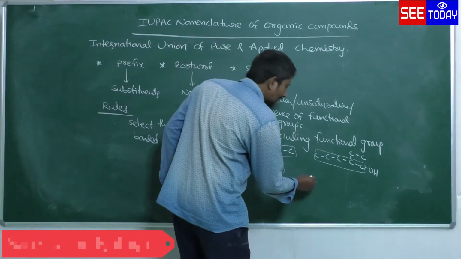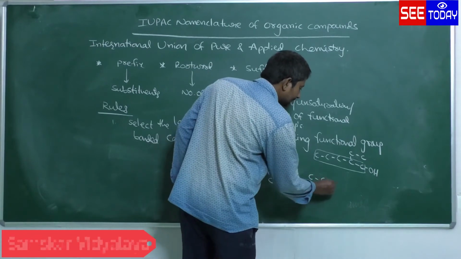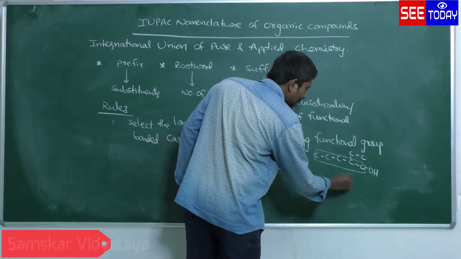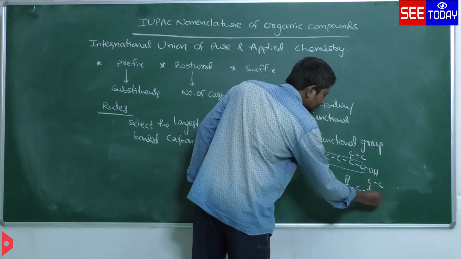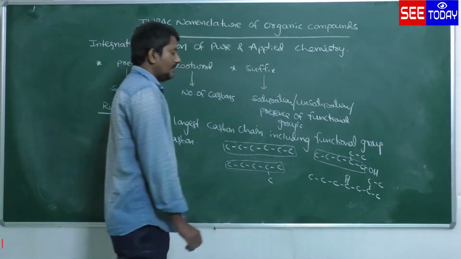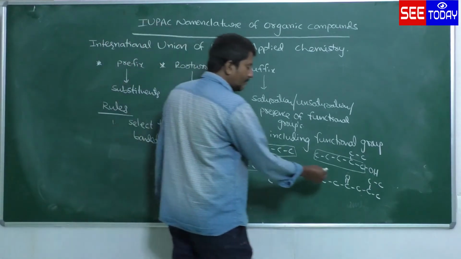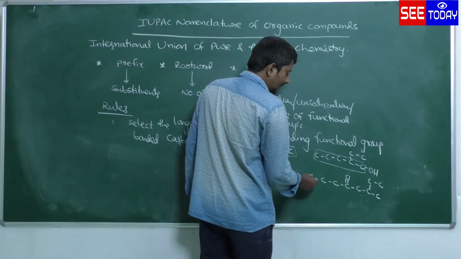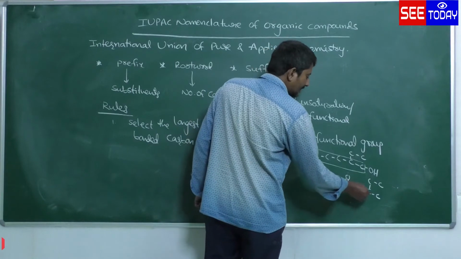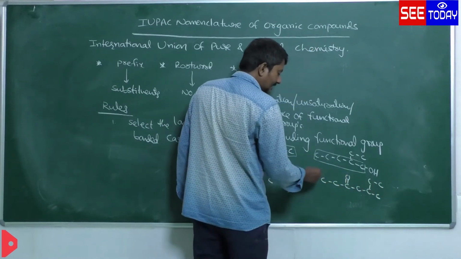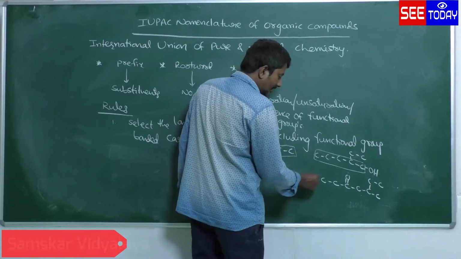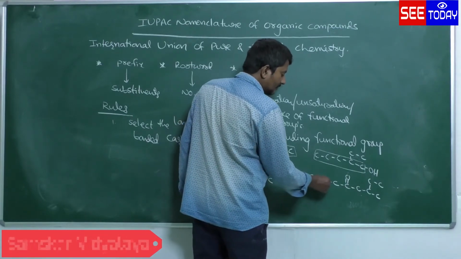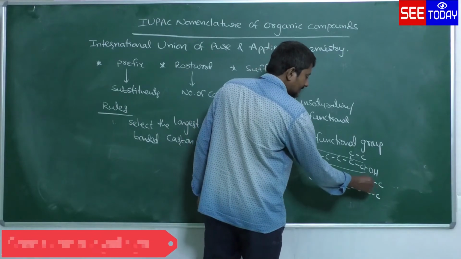Let us see one more example. C double bond O, C, like this. Here, C double bond O is the functional group. Now I am taking 1, 2, 3, 4, 5, 6, 7. If you select the straight chain, it has only 7 carbons. Now I am taking one more chain: 1, 2, 3, 4, 5, 6, 7, 8.